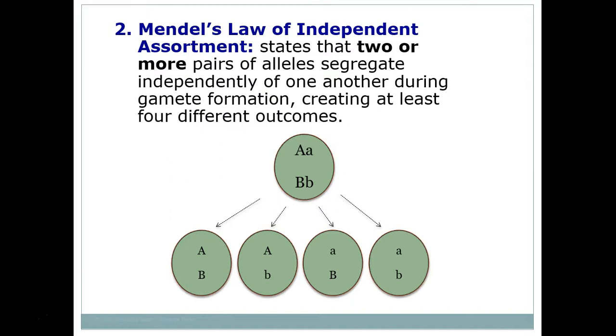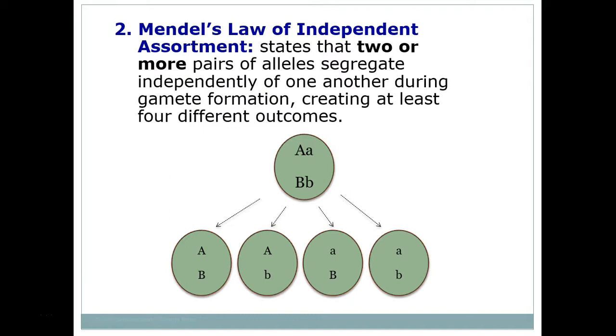The law of independent assortment is a little bit more complex, and we won't really see it applied until we get to dihybrid crosses, which are about a week away. But the law of independent assortment says that when you have two or more pairs of alleles, so more than one trait, those traits aren't dependent on each other when they are forming gametes. They don't really stick to each other.